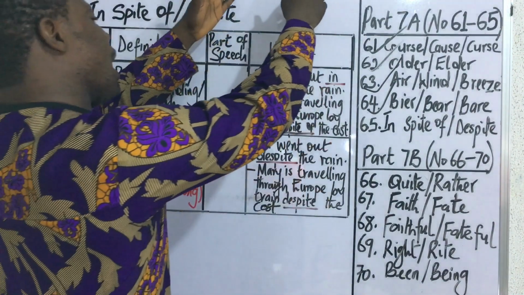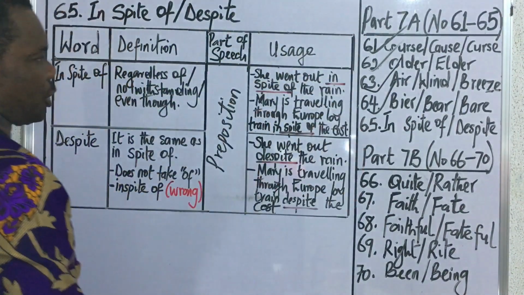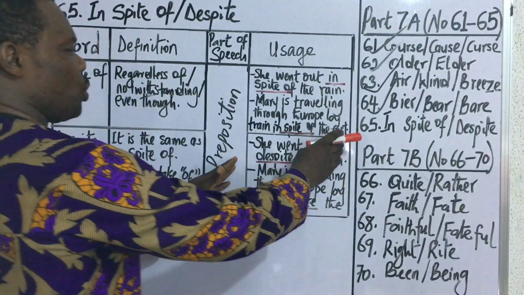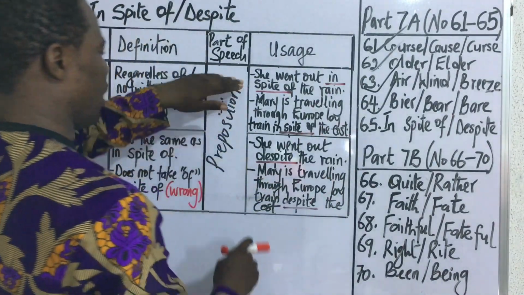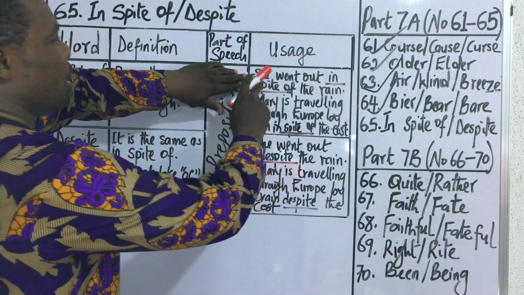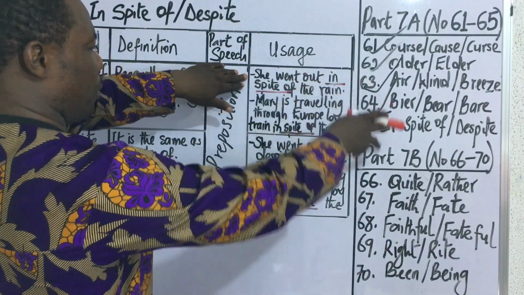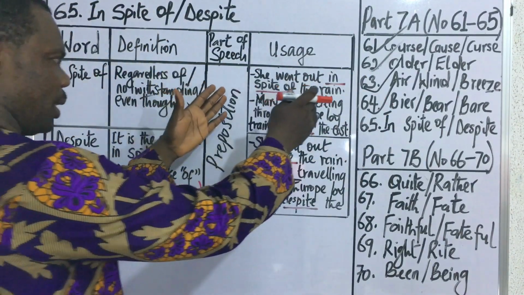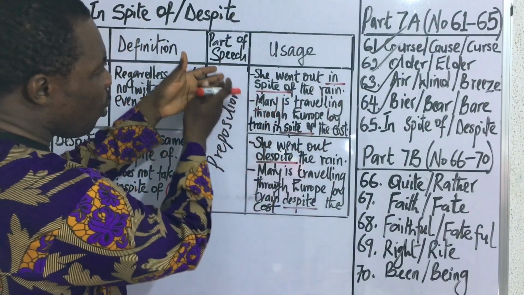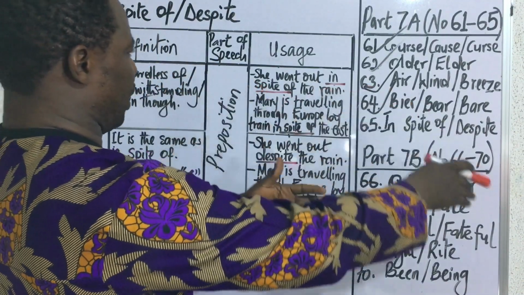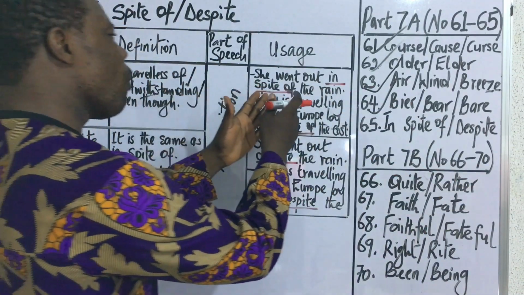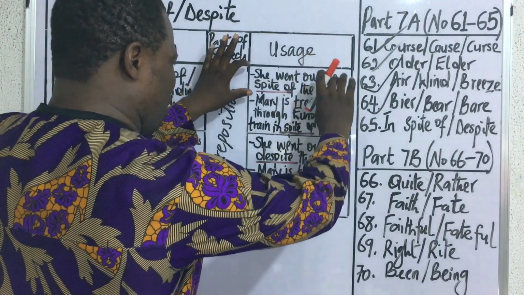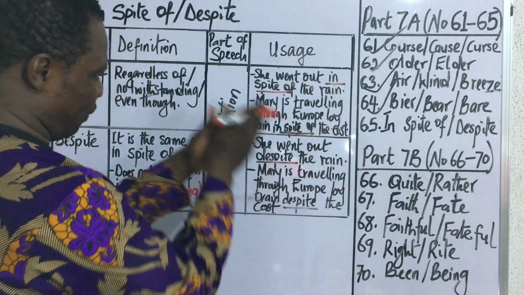Now, let's look at the use of these words in expressions. The first one reads thus: She went out in spite of the rain. Two things are happening in this expression. There is someone going out and then there is the rain. Now, one of the things happening in this expression has been undermined for the other.